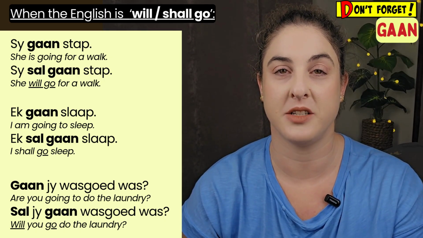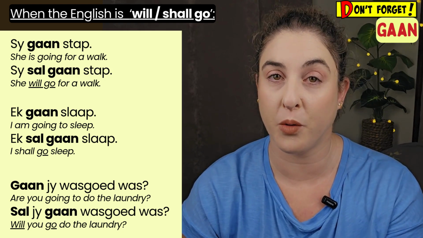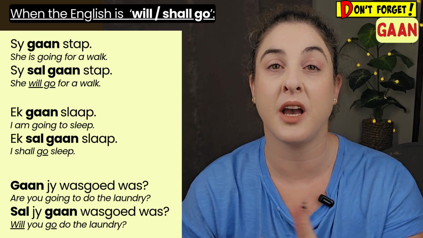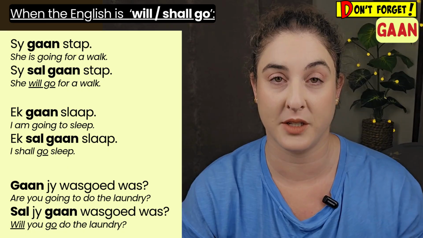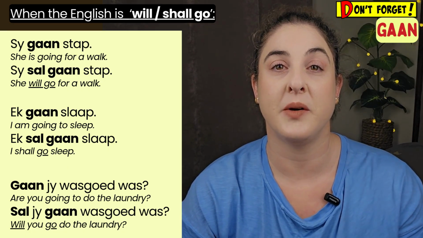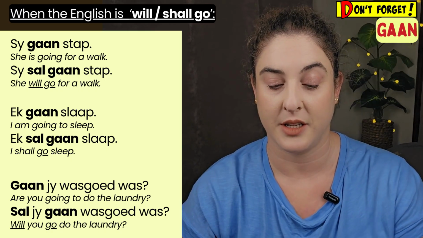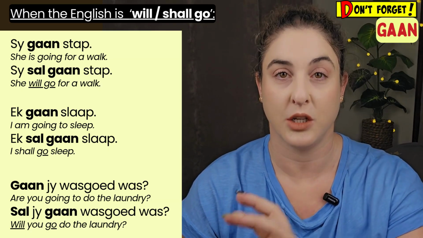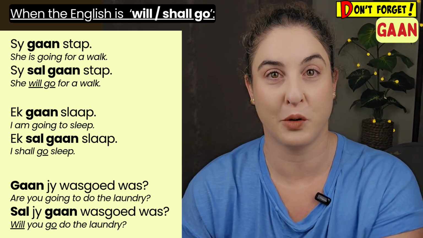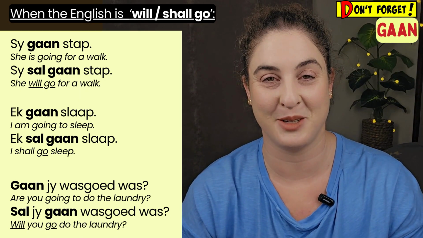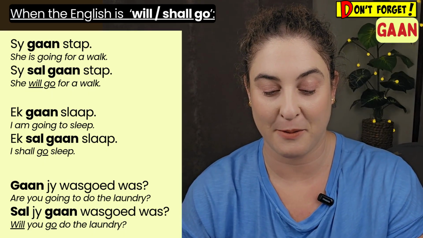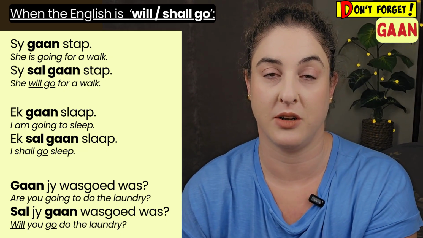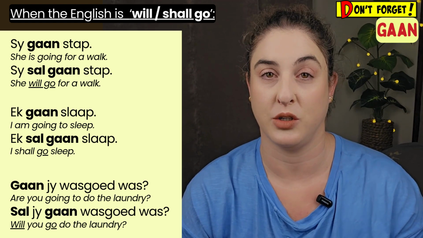Right, so sy gaan stap. She is going to walk or she is going for a walk, because in Afrikaans we use sy gaan stap to indicate both of those. For this example, I used she is going for a walk as translation. Sy sal gaan stap. She will go walk, or she will go for a walk, rather. It sounds better. Ek gaan slaap. I am going to sleep. Ek sal gaan slaap. I shall go sleep.